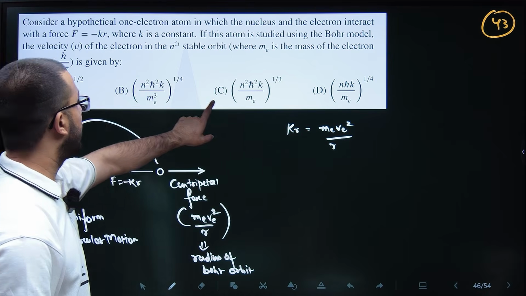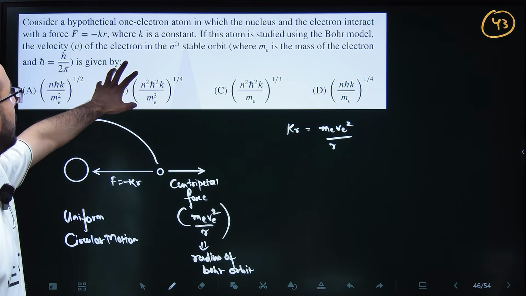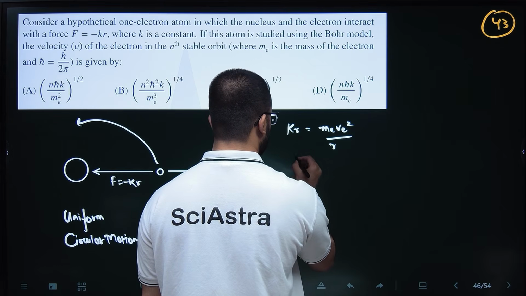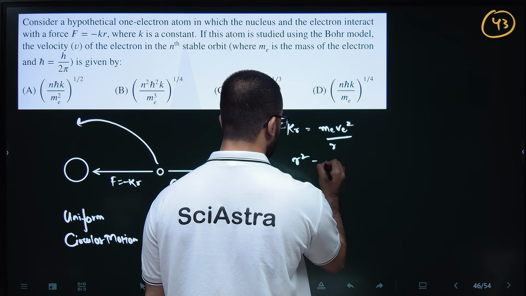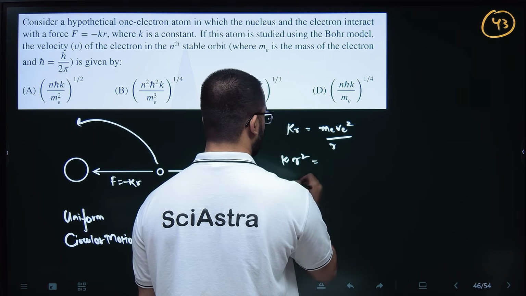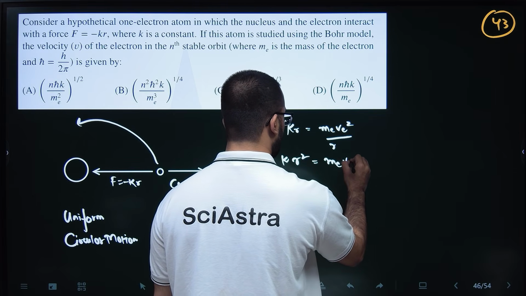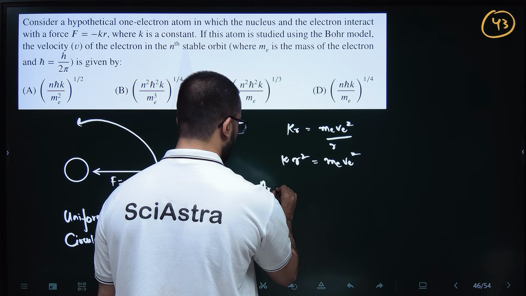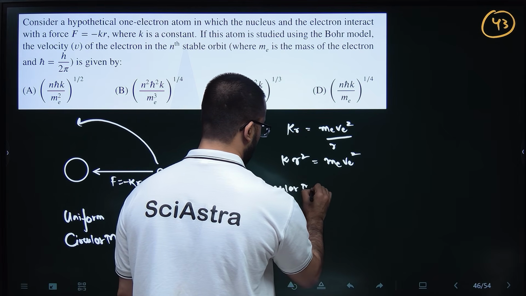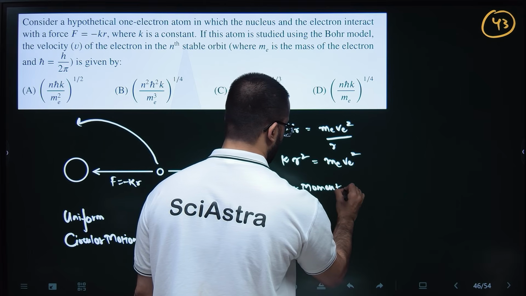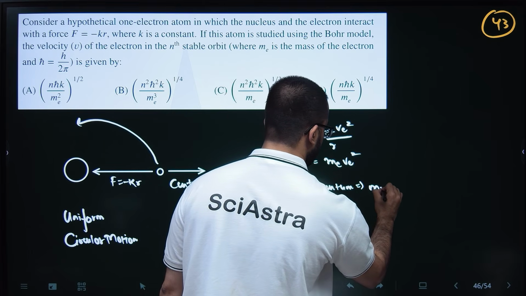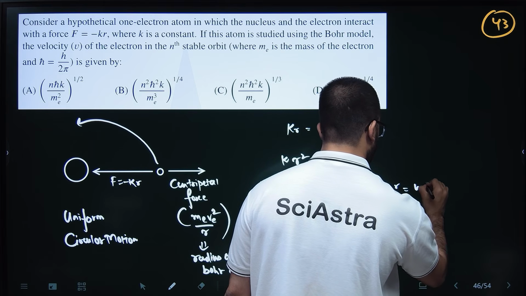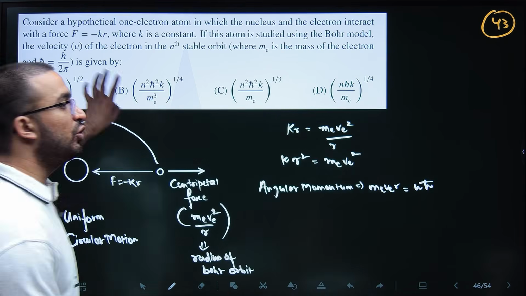We need to find the velocity of the electron in the nth orbit. So from here, kr squared equals m_e v_e squared, and we also know that angular momentum m_e v_e r equals n h-cut, where h-cut is h by 2 pi.